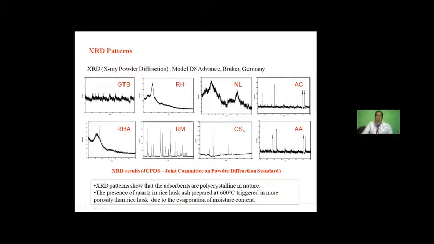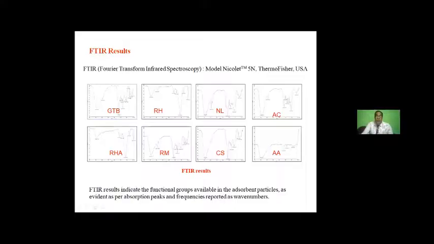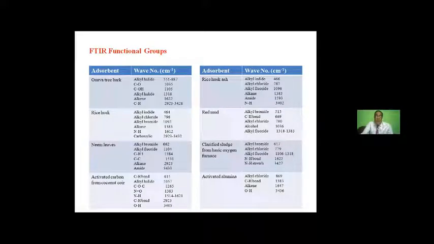From there, we have found that as they are more or less all crystalline, the surface area will be helpful for getting more and more adsorption. And if we go for FTIR, these pictures are not very clear, because we have taken all the pictures on the same slide. But these are all standard FTIR plots, and from there we can find out the functional groups correlated with that particular adsorbent. These are mostly alkyl halide, methane, or organic groups, and some nitrogenous oxides and hydroxides. They are mainly the functional groups which will take part in chemical adsorption.